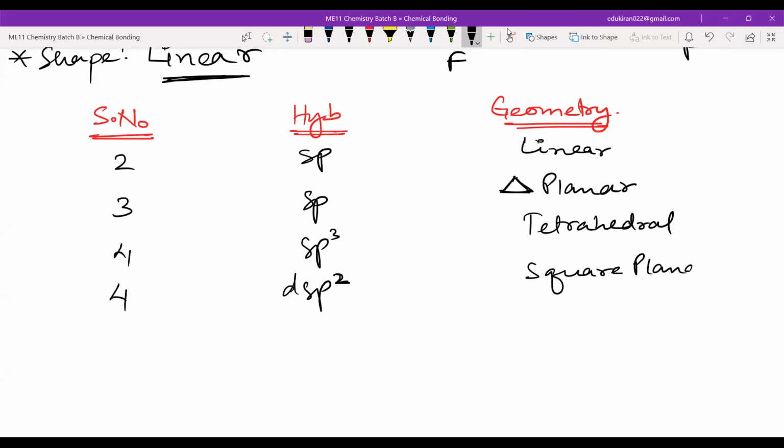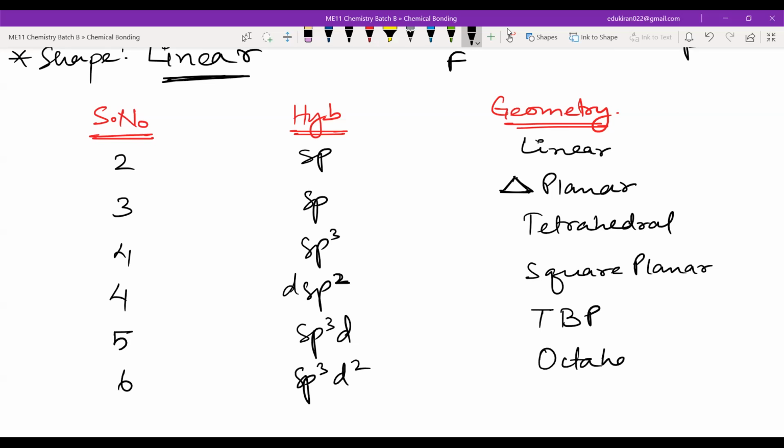For 5, the hybridization will be sp3d, and the geometry will be trigonal bipyramidal. For 6, this will be sp3d2, and the geometry will be octahedral.